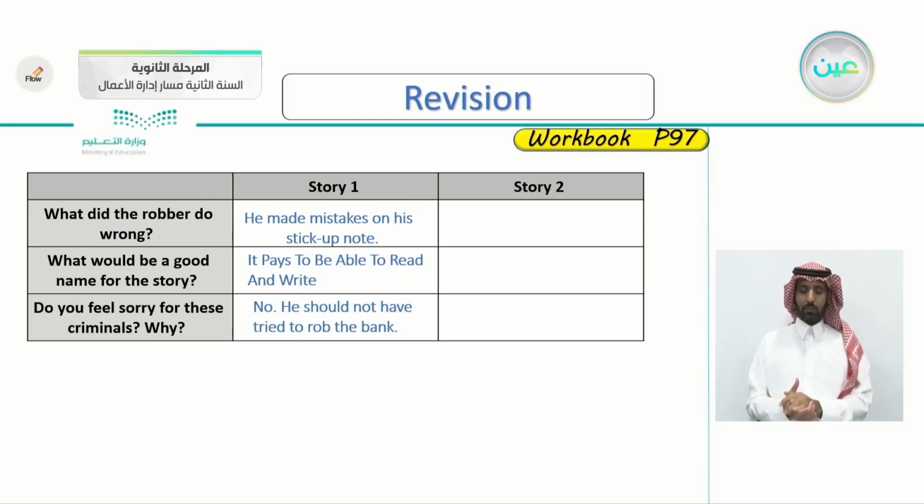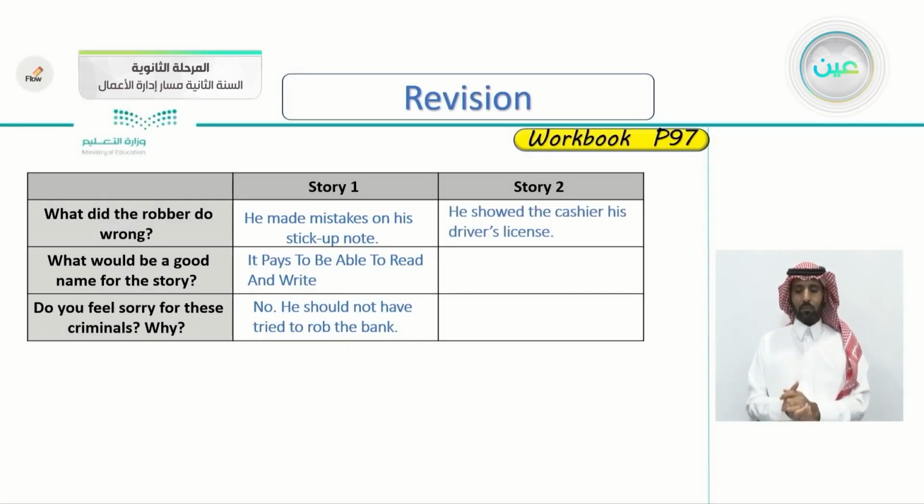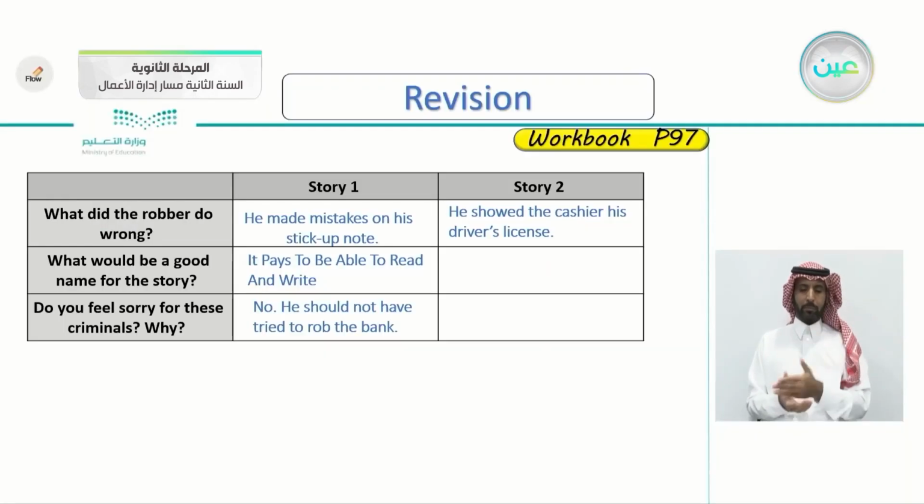The second story, what did the robber do wrong? The second story, the robber with the driver's license. What did he do wrong here? He showed the cashier his driver's license. He showed the cashier a little piece of paper with all his information, which was a big mistake.